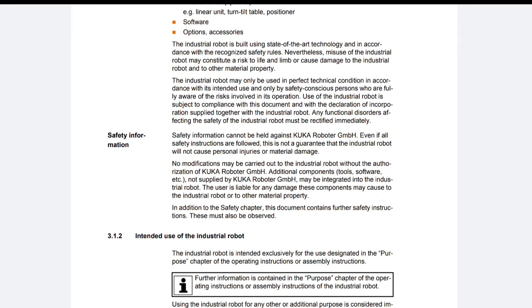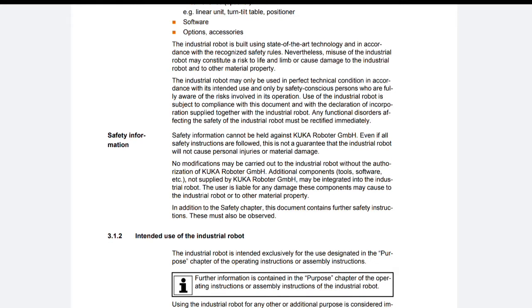Additional components, tools, software, etc. not supplied by KUKA Roboter GmbH may be integrated into the industrial robot. The user is liable for any damage these components may cause to the industrial robot or to other material property. In addition to the safety chapter, this document contains further safety instructions. These must also be observed.